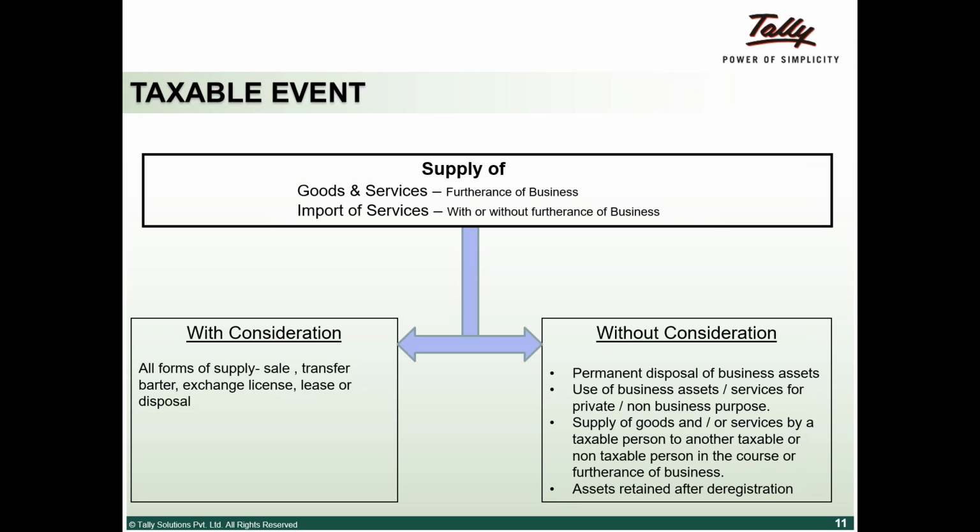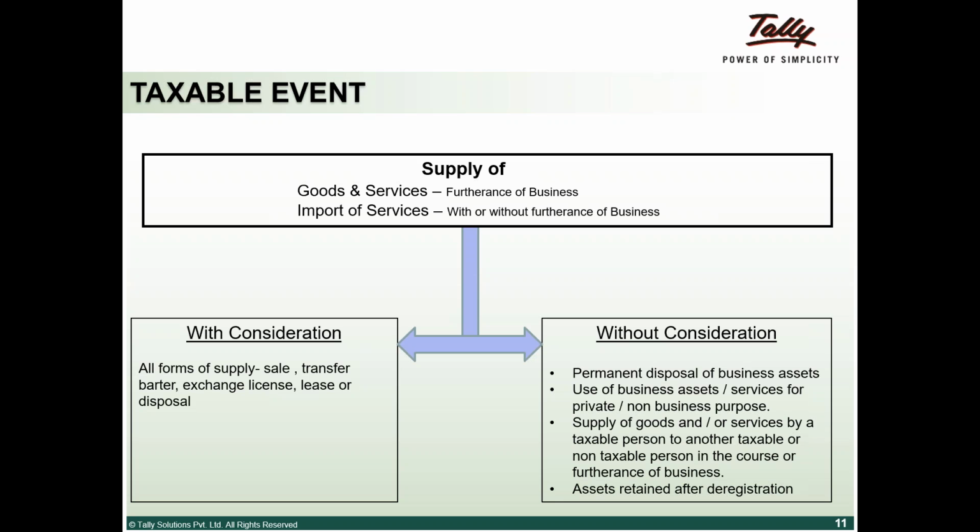But at what point of time does the incidence of tax actually get triggered? This is something you may want to pay more attention to, because there could be many events in the life cycle of a transaction, but at what point a taxable event gets triggered is something you need to pay attention to.